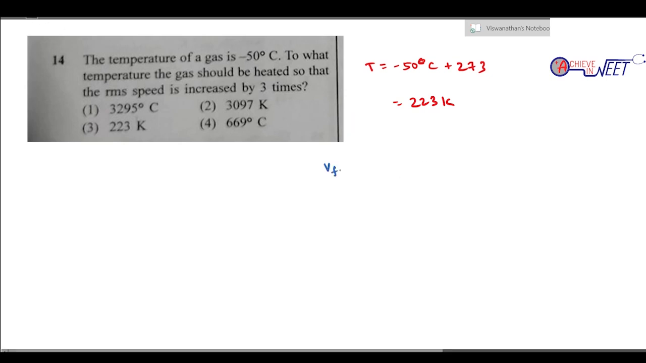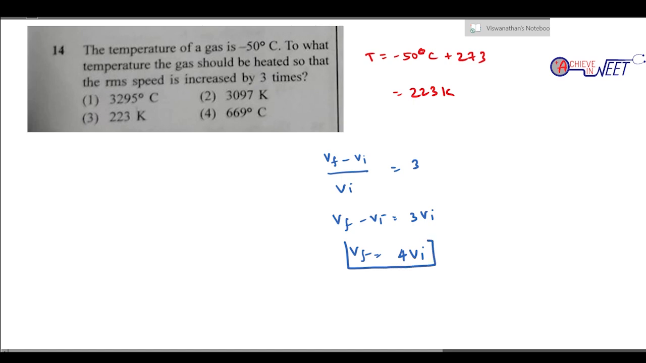Now final velocity minus initial velocity by initial velocity is 3. சும்மா வந்து இன்டூ 3 போட்டு இந்த கொஸ்டின் பண்ணிங்கன்னா கொஞ்சம் மிஸ்டேக் வரும். சரிங்களா? So V final minus V initial is 3 times V initial. So V final is 4 times V initial. So final velocity should be 4 times initial velocity to increase the speed by 3 times. ஸோ இதை ஞாபகம் வச்சுக்கணும். So V initial by V final வந்து 1 by 4.